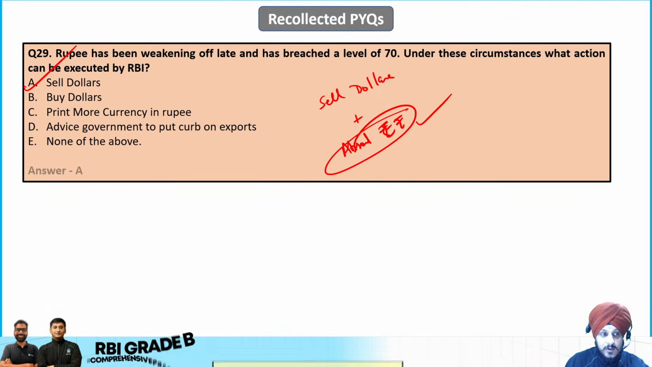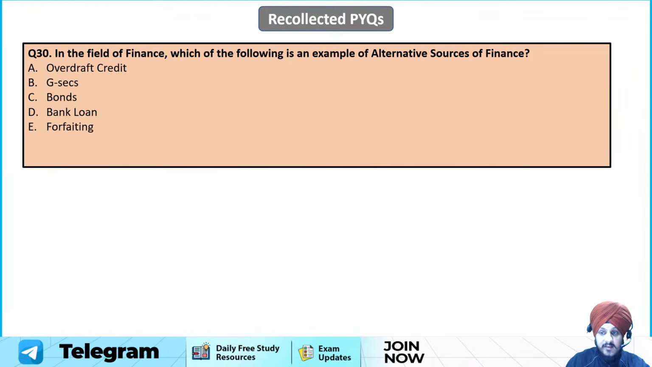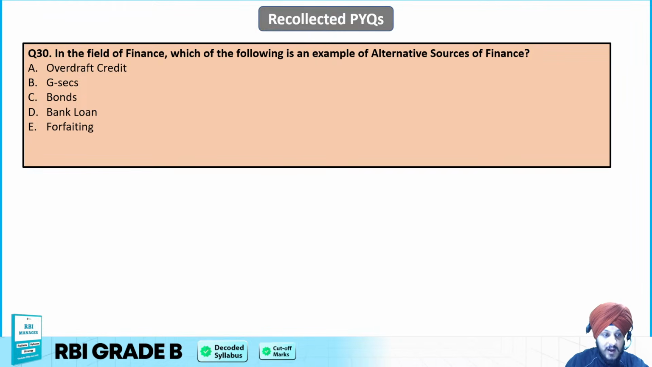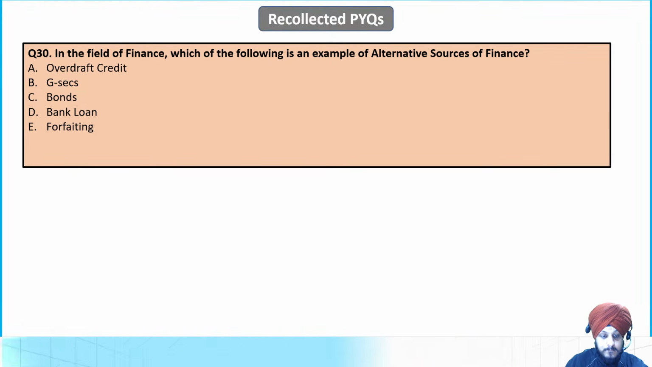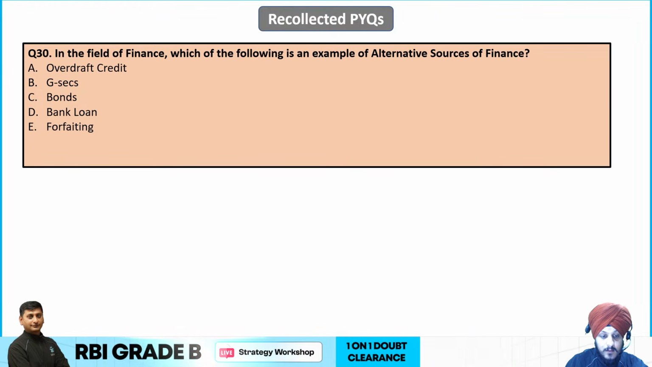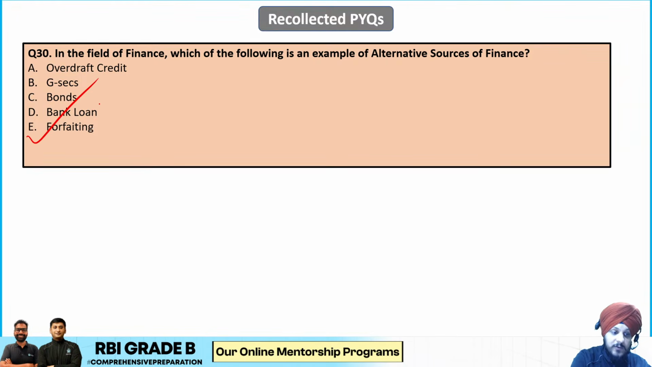Now moving on to the next one. In the field of finance, which of the following is an example of alternative sources of finance? Overdraft credit, government securities, bond, bank loans, or forfeiting? So yes, the correct answer is going to be what? It is going to be the E option, which is forfeiting, right?